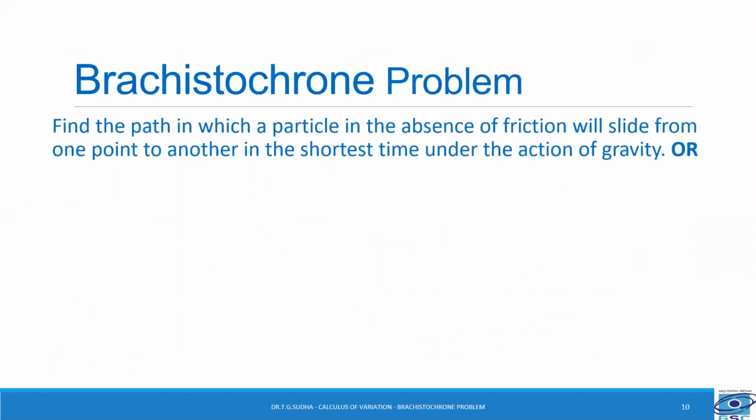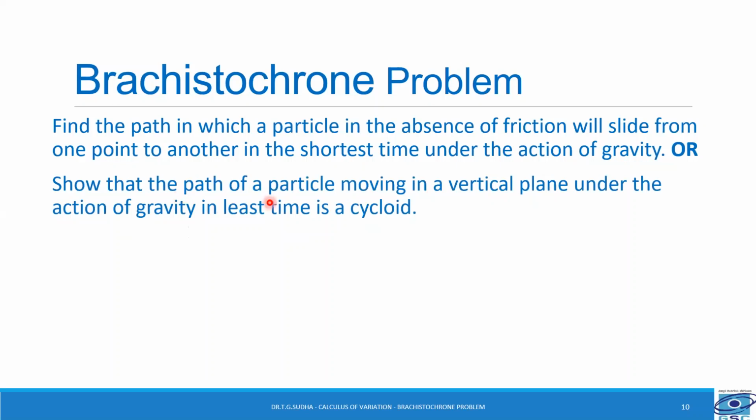Now let us state the Brachistochrone problem. Find the path in which a particle in the absence of friction will slide from one point to another in the shortest time under the action of gravity, or show that the path of a particle moving in a vertical plane under the action of gravity in least time is a cycloid. So let us prove this.